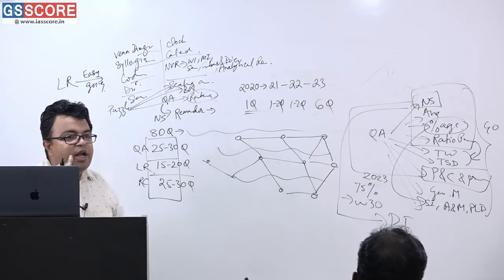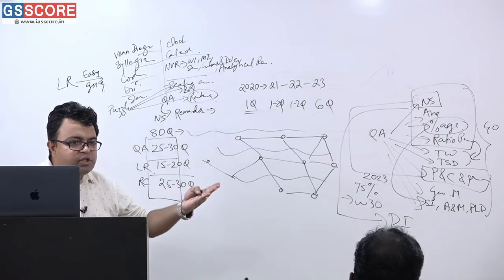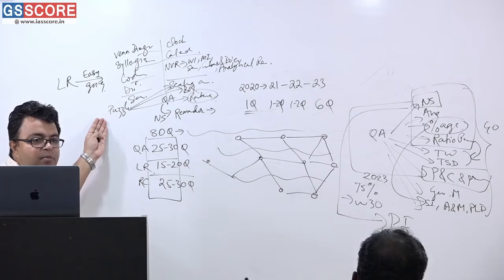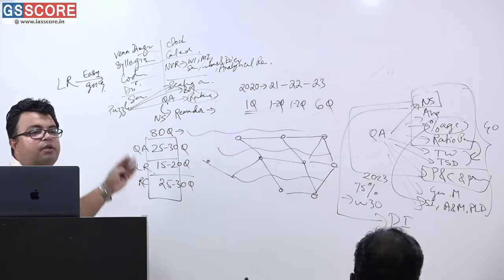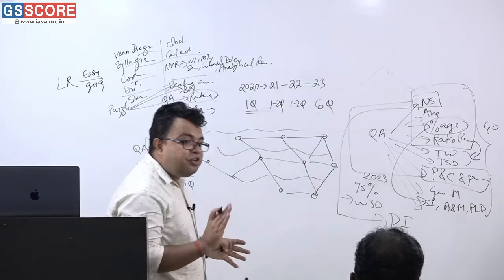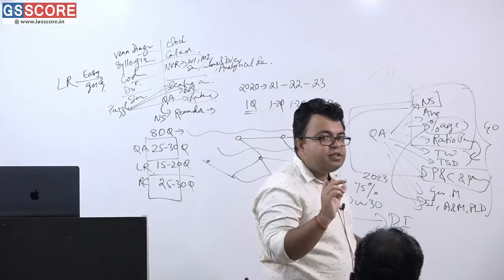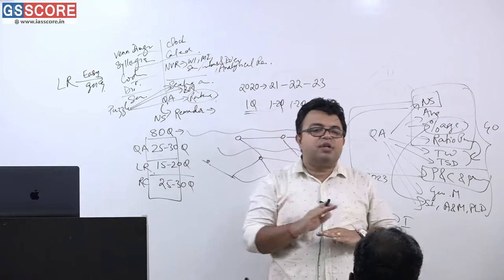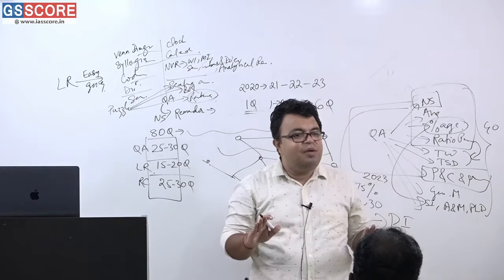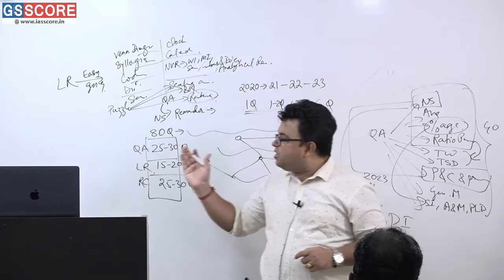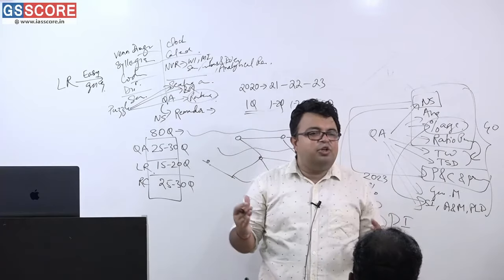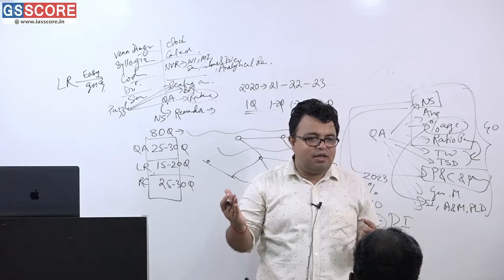So in some years what happened? 15 to 20 questions were asked. But what was the scenario? The main number of questions came from the puzzle area. And the puzzle questions were tricky. Once you go to the puzzle section, if you have solved a sufficient number of puzzles, I mean practiced, then you are acquainted with what exactly the problem is and you can handle it, you can understand it.